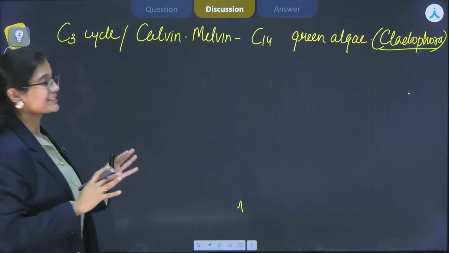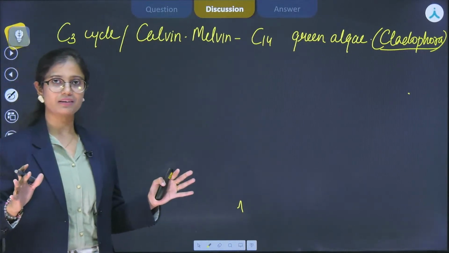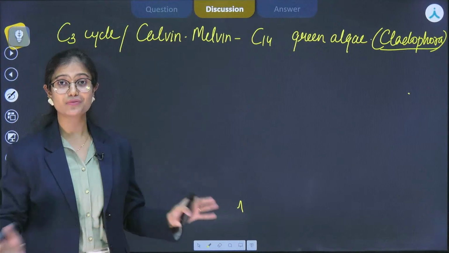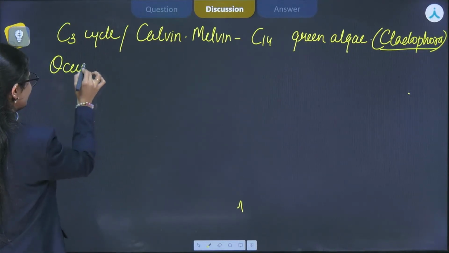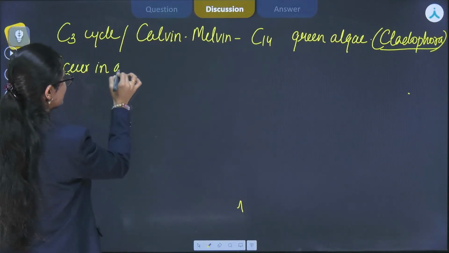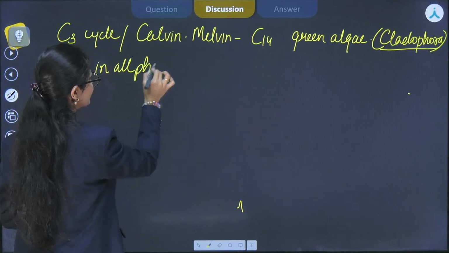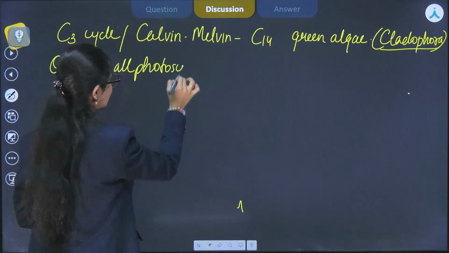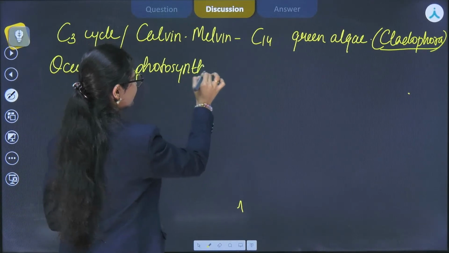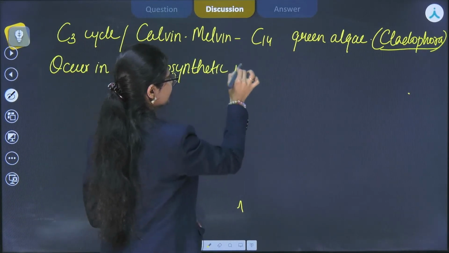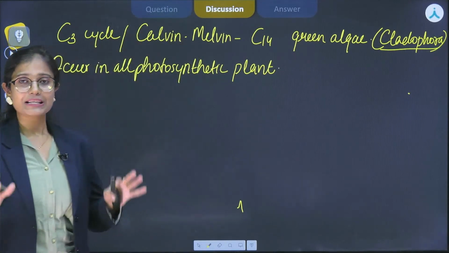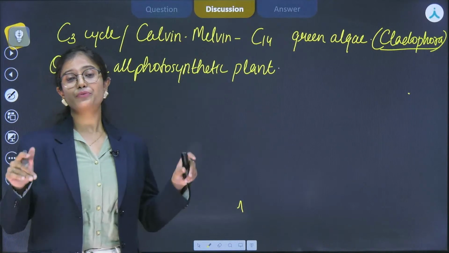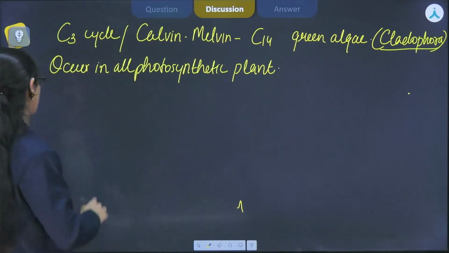So this C3 cycle is actually universal, or we can say it occurs in all the photosynthetic plants, irrespective of what kind they are. It is basically composed of three major steps.